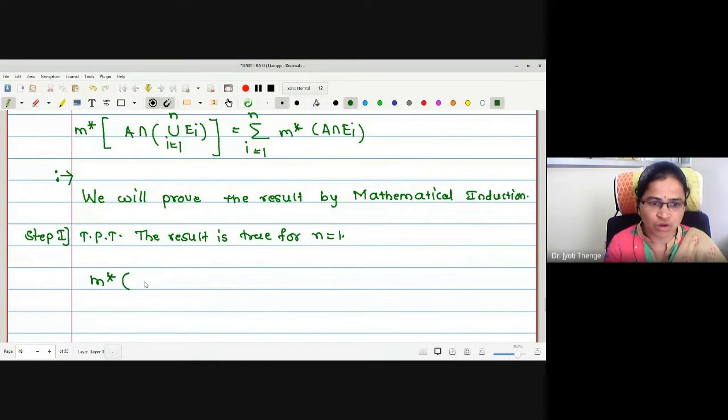This is m star of A intersection union E_i, where i runs from 1 to 1. Therefore, there is only one term, that is E1. Now the union runs from i equal to 1 to 1, with n equal to 1 substituted. Therefore, there is only one element, that is E1 itself. This is the value of the left hand side set.